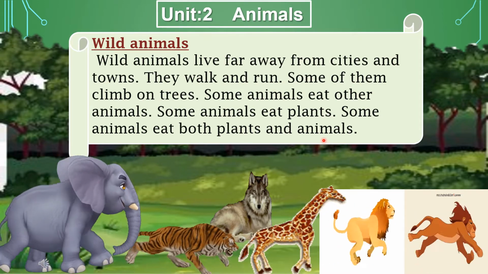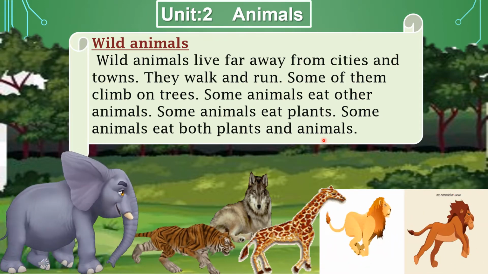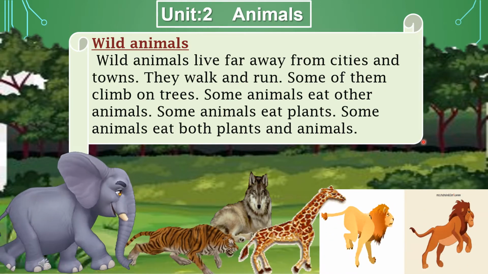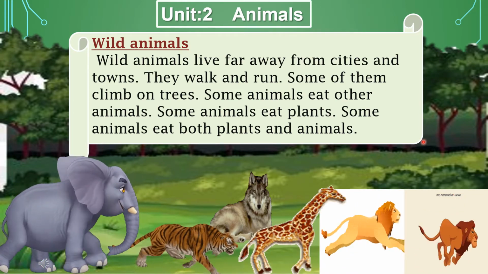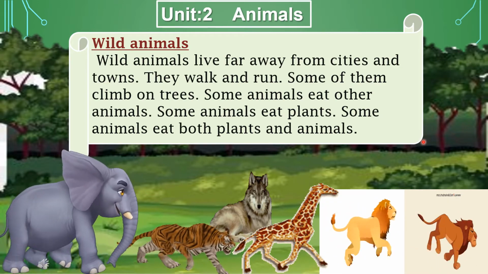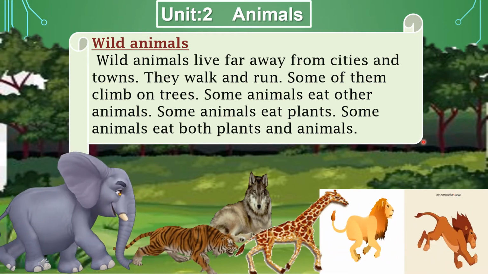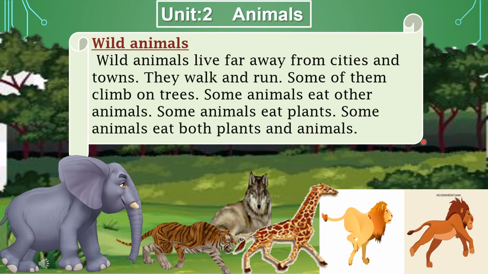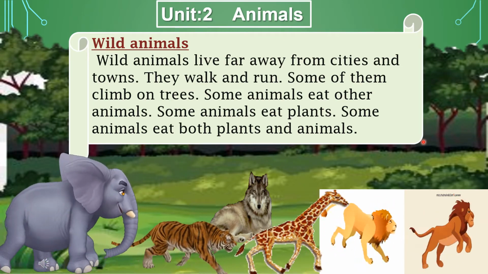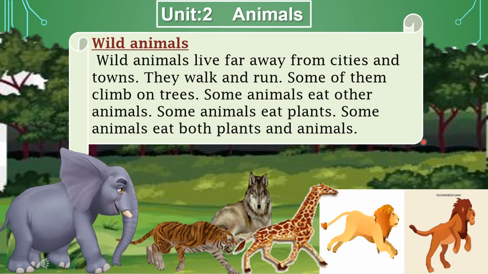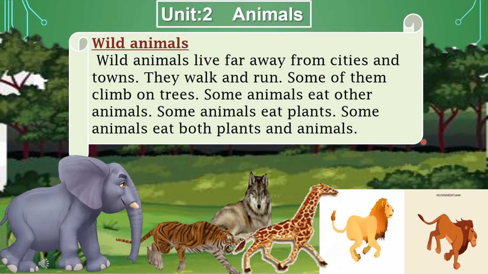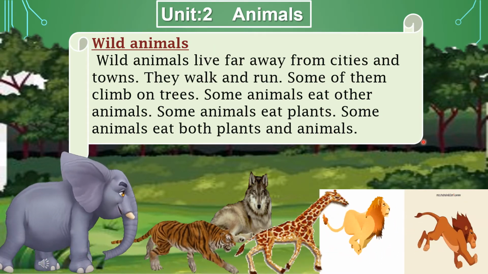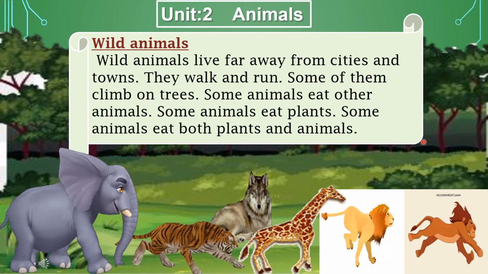Okay, dear students, so we have read something about wild animals. Wild animals live in the forest and we can keep them in the zoo also. Wild animals are very fierce and dangerous for us, and animals can be of three kinds: herbivorous, omnivorous and carnivorous.